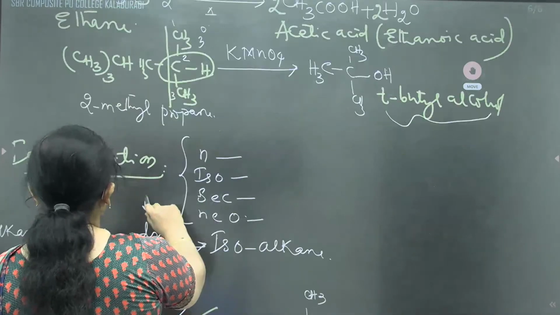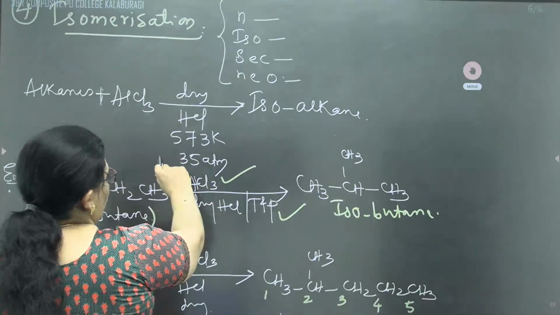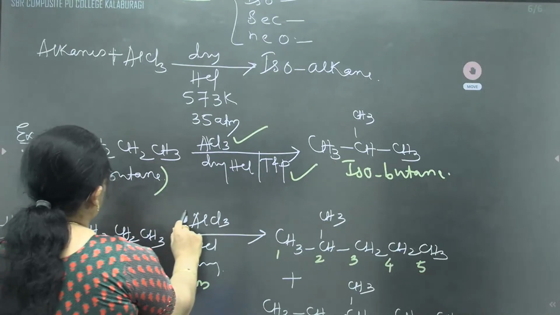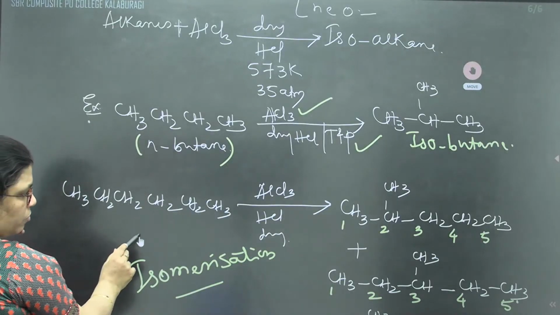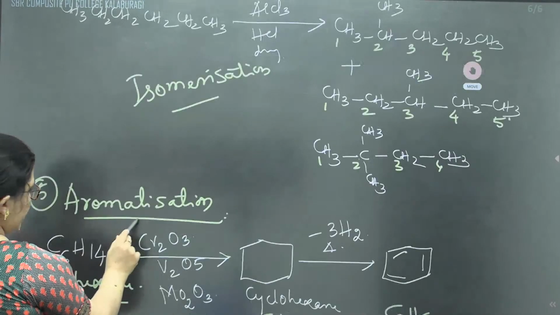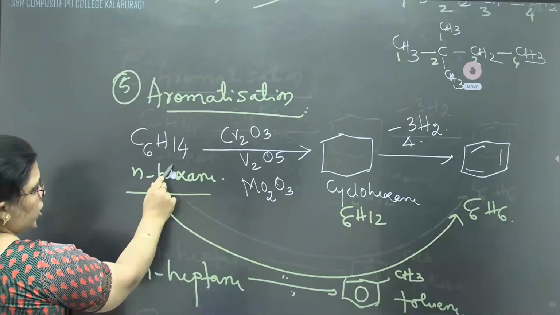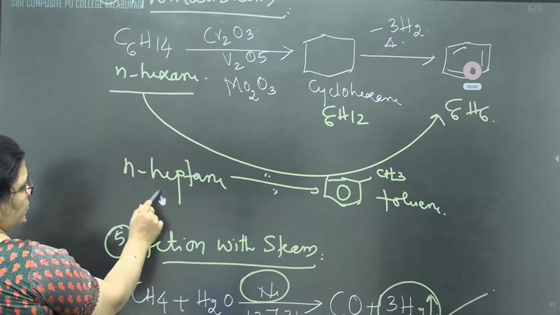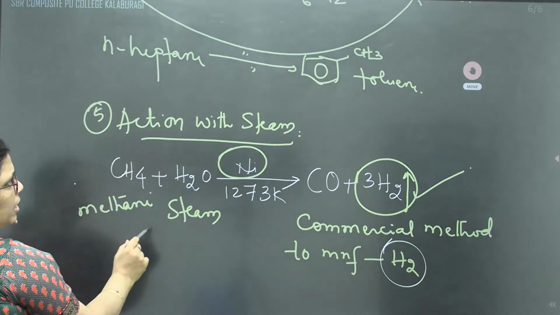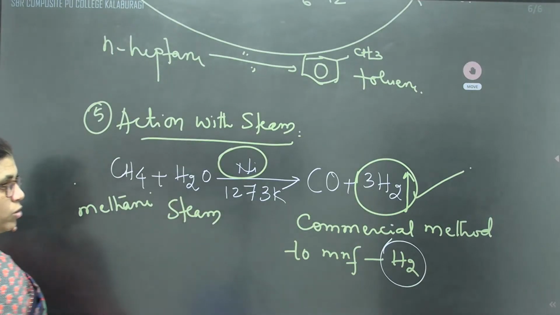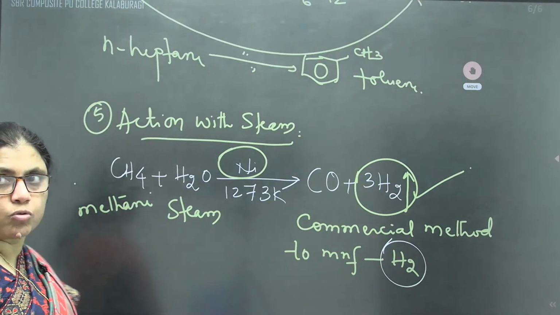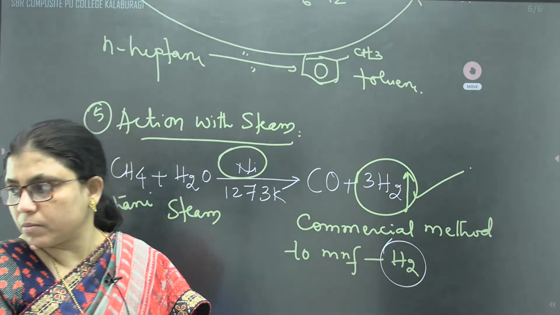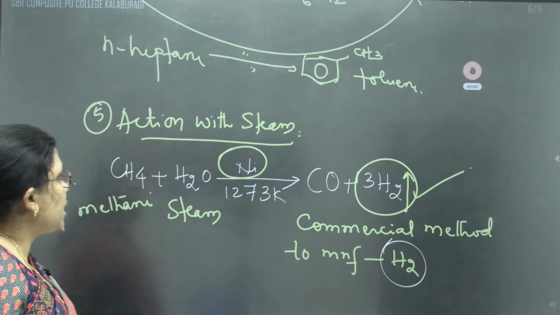And next we said isomerization, where normal chains are converted into isomers. Similarly, in the aromatization, open chain hydrocarbons are converted into cyclic hydrocarbons, that is, cyclic or aromatic hydrocarbon. It means the molecule should contain minimum 6 carbon atoms or more than 6 carbon atoms.